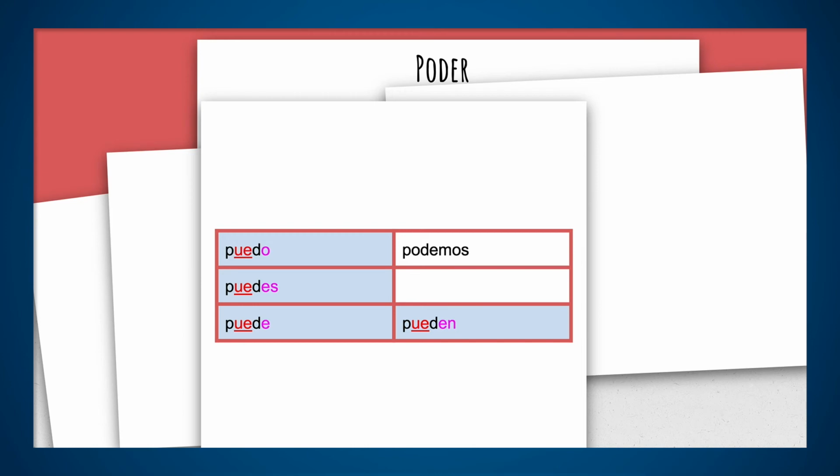Take now the other verbs with O or U that you change for UE, put them together in flashcards or in your notebook, and make sure that you know that those verbs are changing for the UE form.